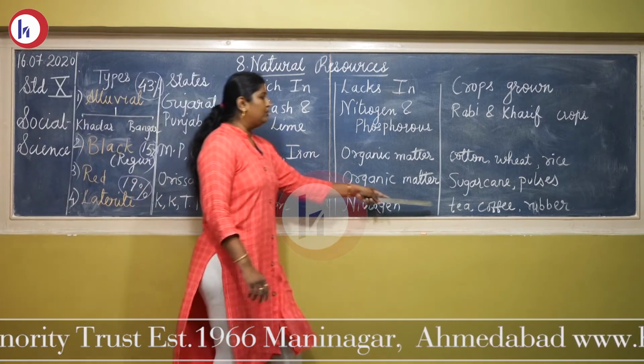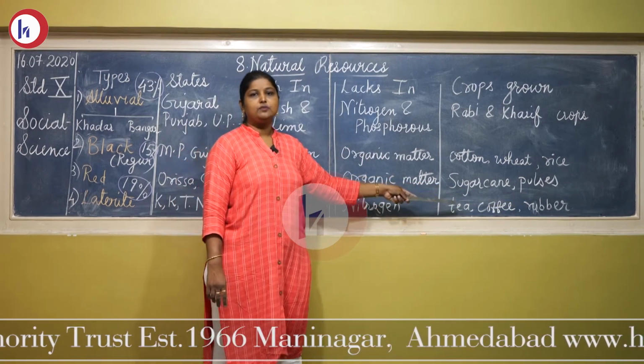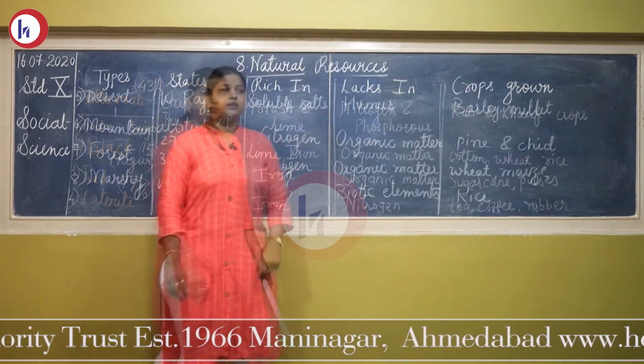And there you can grow crops like tea, coffee, rubber, etc. That are the cash crops. You can grow cash crops in laterite soil.